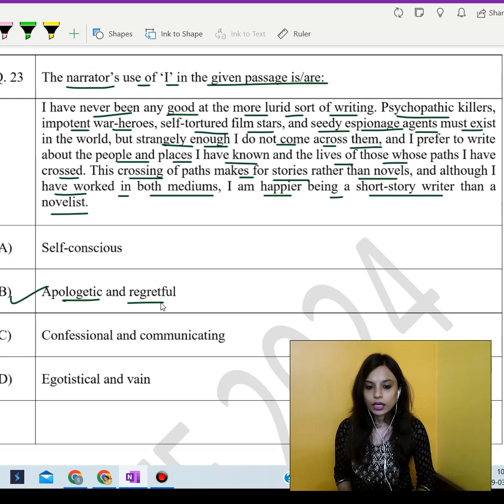Because the narrator here expresses a lack of proficiency in certain types of writing and acknowledges a preference for writing about personal experiences. So this conveys a little bit of sense of regret or apology for not conforming to certain writing styles. Next question.